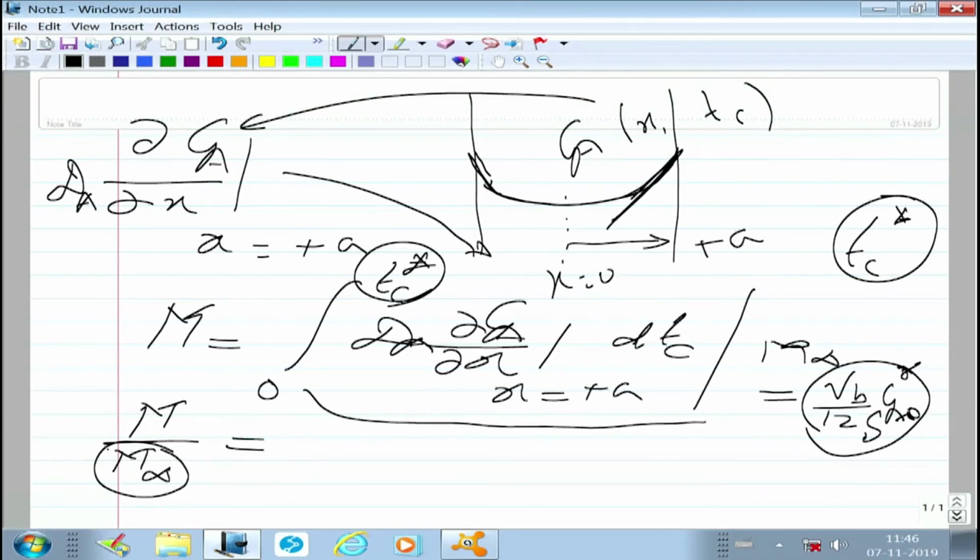All right. So, if I give you now the expression for m by m infinity, that is what you have to be able to get first. You have been told to get the concentration profile.